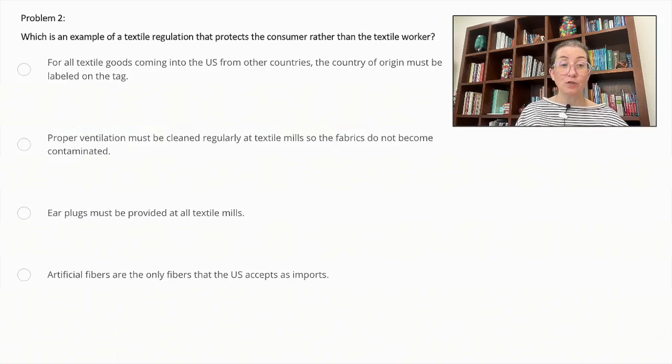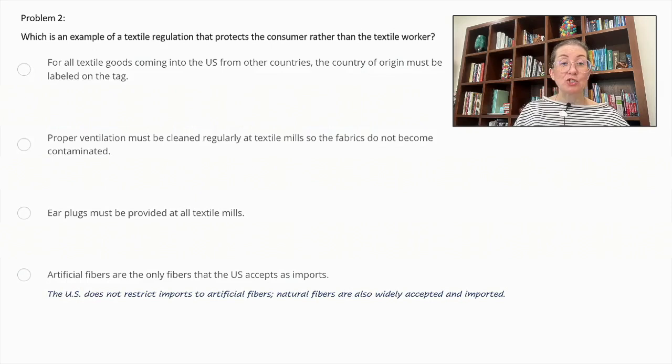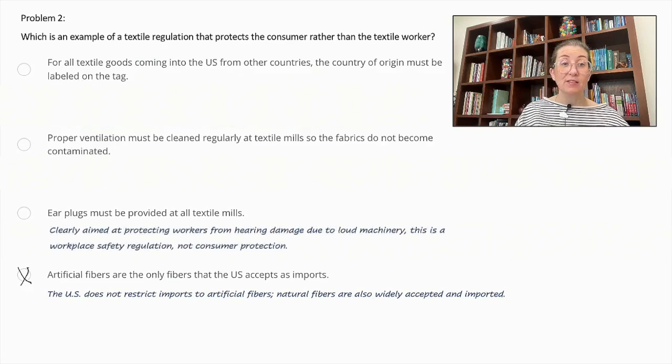Or artificial fibers are the only fibers that the U.S. accepts as imports. So starting there, the U.S. does not restrict imports to artificial fibers. Natural fibers are also widely accepted and imported. So this is incorrect. Earplugs must be provided at all textile mills. This is clearly aimed at protecting workers from hearing damage due to loud machinery. This is a workplace safety regulation, not consumer protection.